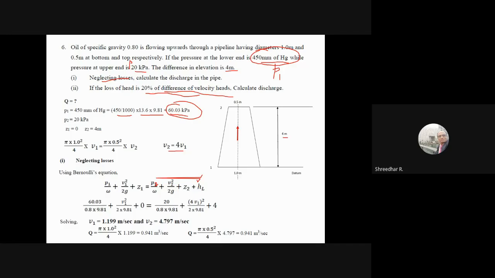Then it is 0.2 into V2 square by 2g. Sometimes they'll give 20% of velocity head at section 1, then it is 0.2 into V1 square by 2g. If they give the difference, then it is 0.2 into (V2 square by 2g minus V1 square by 2g), because V2 is always more than V1. So you should write V2 square by 2g minus V1 square by 2g. That's the difference of the velocity head. Okay, so that's how we solve this problem.